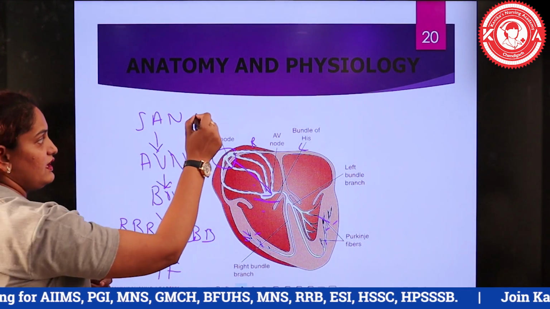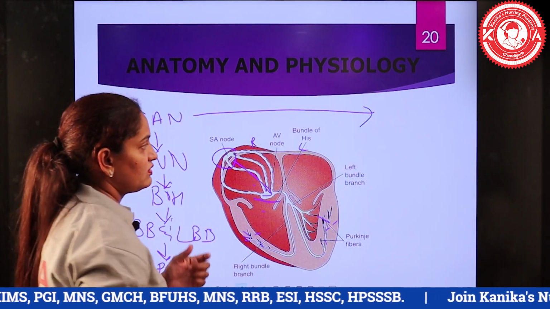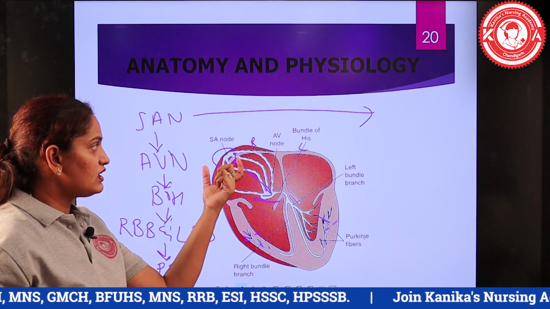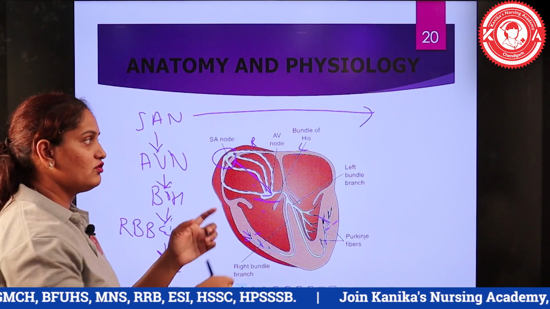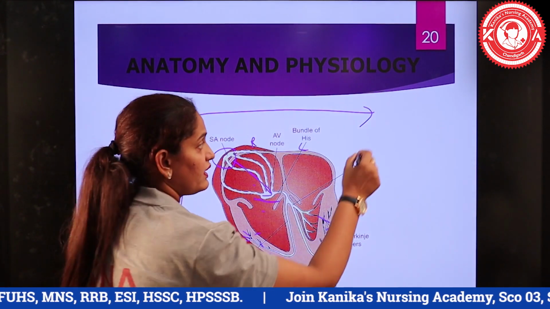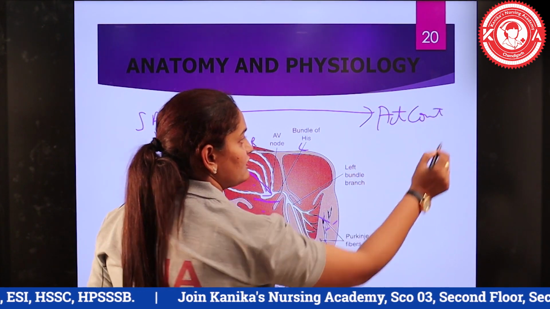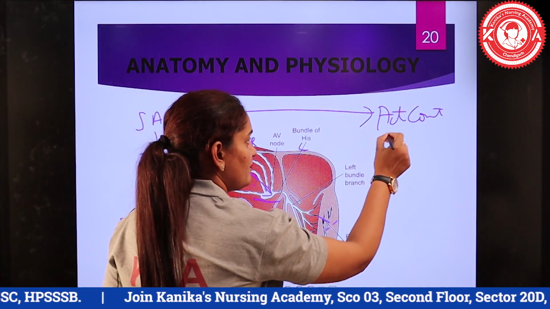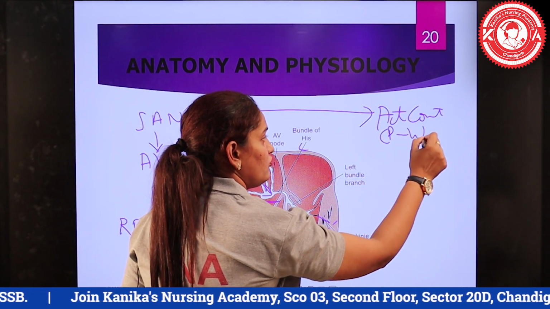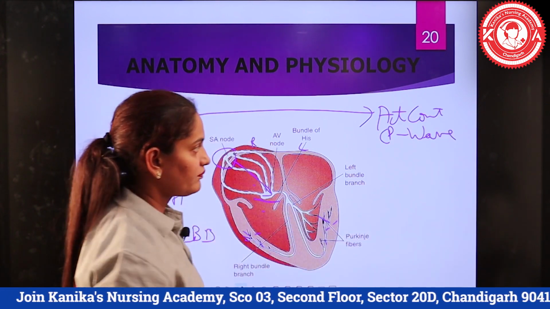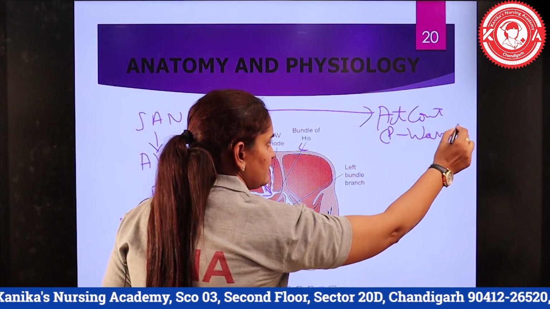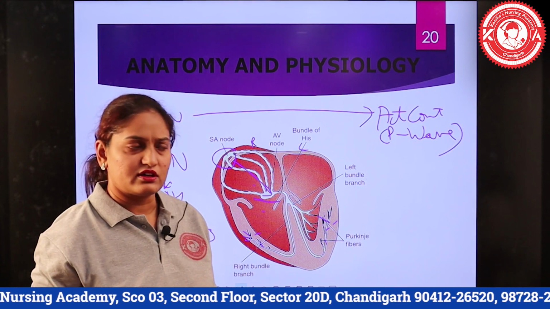If we just see here, the initial SA node impulse initiation will cause the atria to contract, and this is known as atrial contraction, which is manifested on the ECG by the P wave. The P wave on the ECG shows that atrial contraction is taking place.